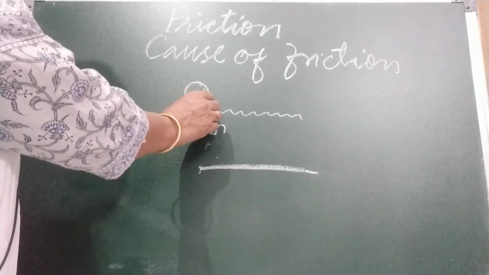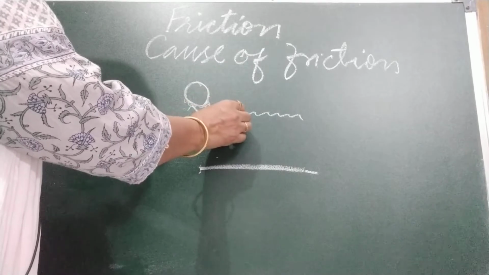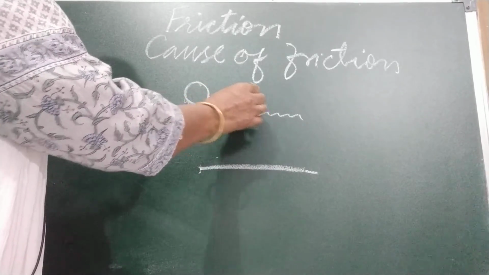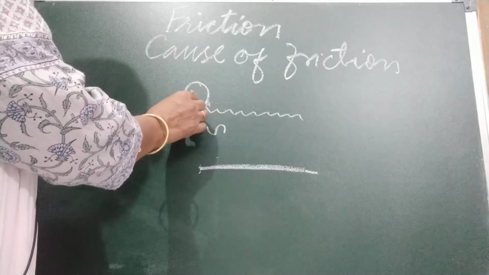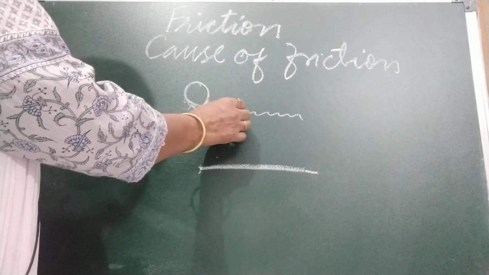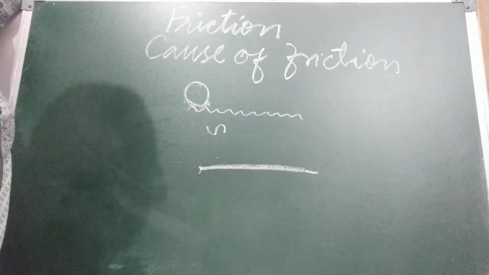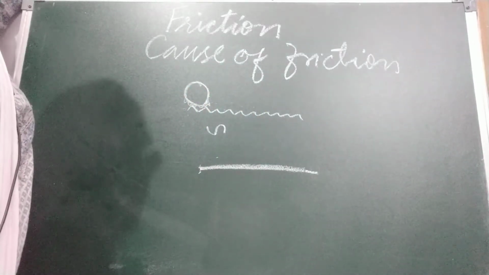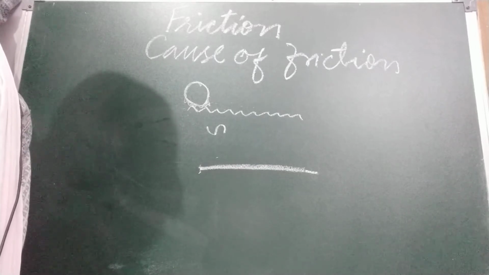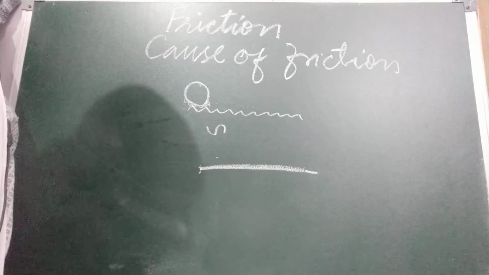And one more thing: if we move anything on this surface, what happens? The object moving on the surface, like the ball, also has grooves and ridges, and these are interlocked with the grooves and ridges of the surface. That is why the ball slows down on the surface, and after some time it stops.